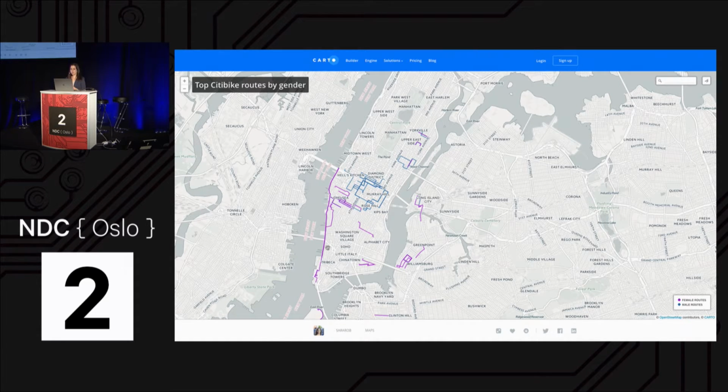So what's interesting here is that we can see that women are riding for a bit longer. This is more of a scenic route along the river. Men are maybe using it more for commuting, and their usage is concentrated in this area, which is near Grand Central Station. So maybe it's people that are commuting from outside the city, then getting out and using a bike just to get to work that way. We can see that women are using the bikes more outside Manhattan in Brooklyn down here. So that's another way you can use Carto, to actually map routes.